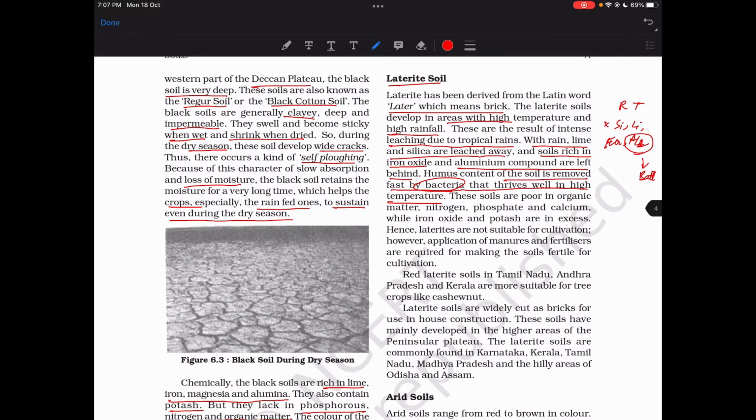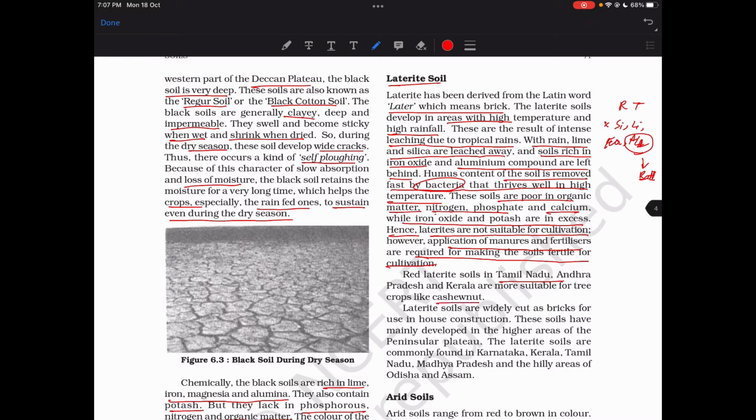Some question was there in bacteria regarding the vaccine. These soils are poor in organic matter, nitrogen, phosphate, and calcium, while iron oxide and potash are in excess. Hence, laterites are not suitable for cultivation. Oh, this is bad. However, application of manures and fertilizers is required for making the soil fertile for cultivation. Red laterite found in Tamil Nadu, Andhra Pradesh, Kerala is more suitable for tree crops like cashew nut.